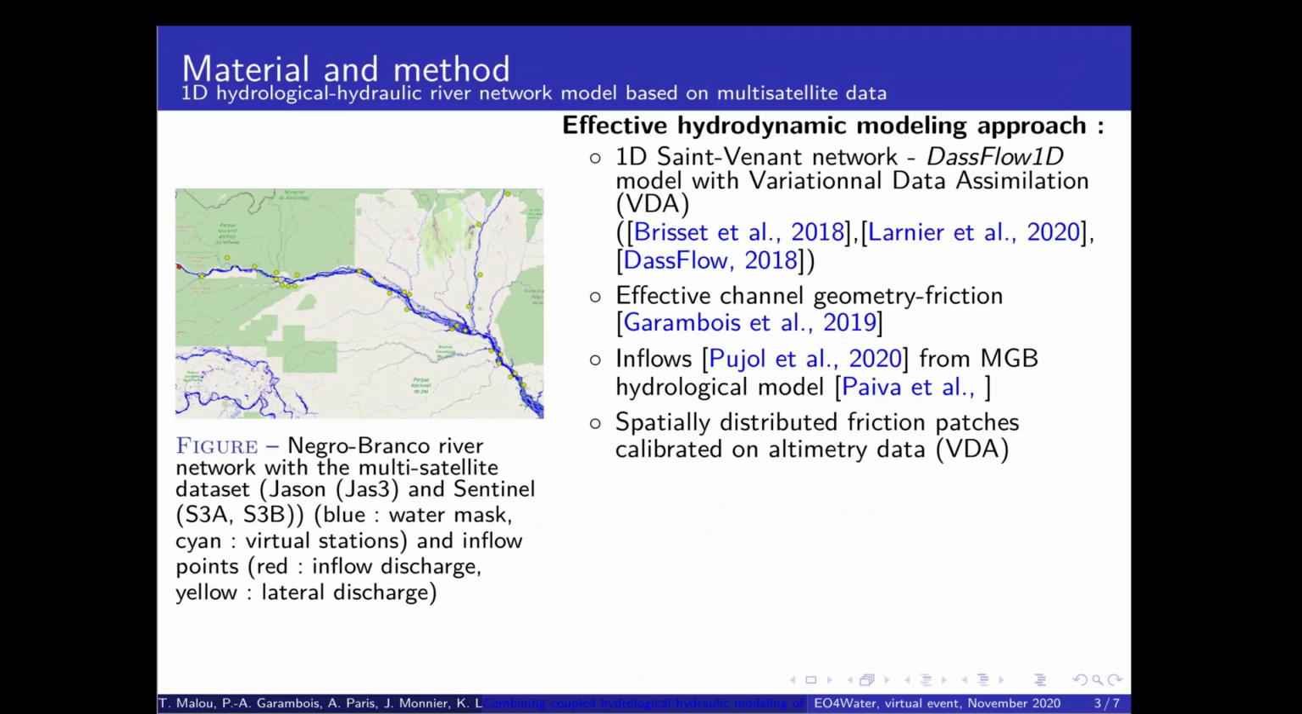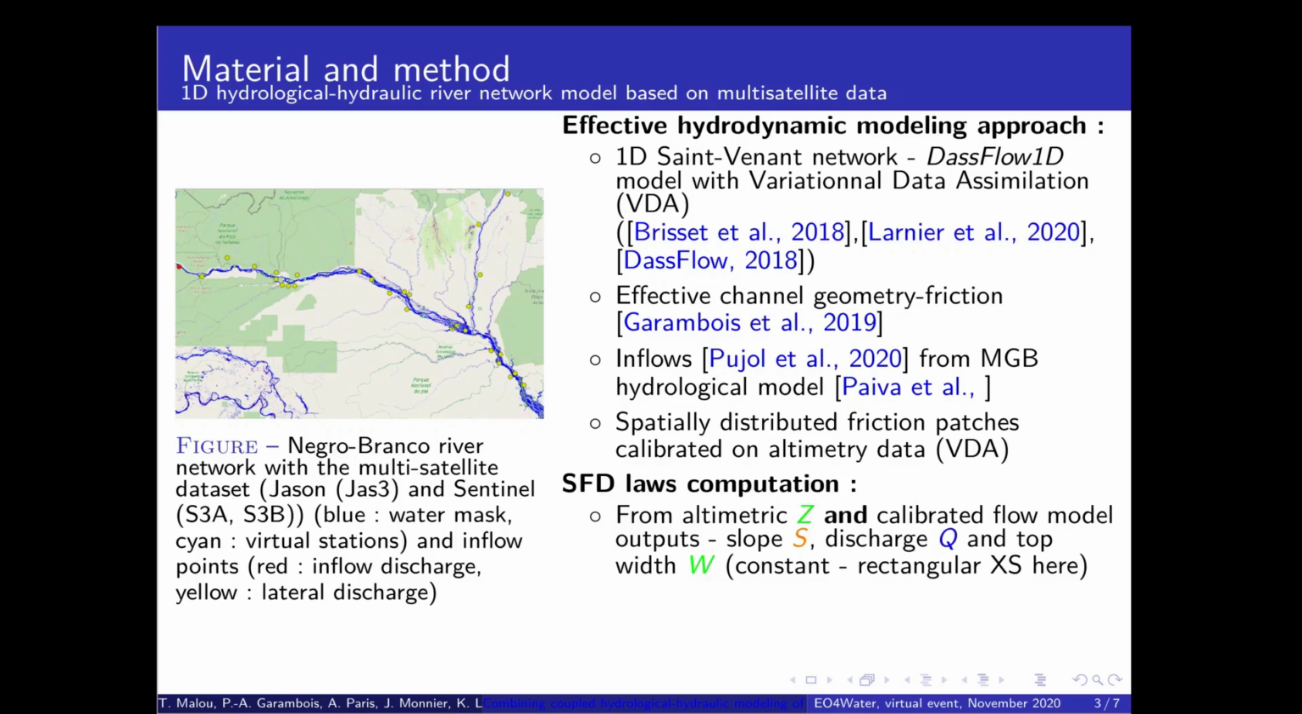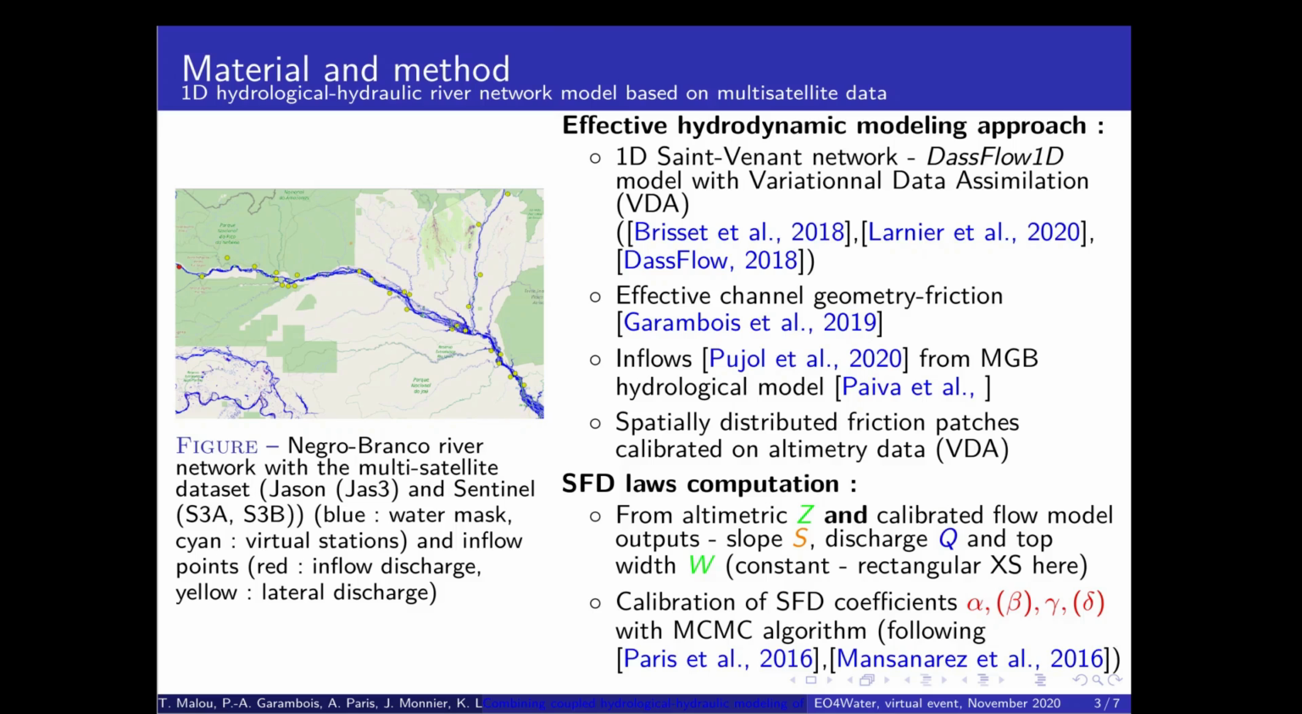extrapolator. This study is illustrated on the Rio Negro-Rio Branco network located just above a major confluence and hence affected by a backwater effect. The river flow model is the Saint-Venant equations. The multi-satellite data, such as the Pekel water mask, the altimetric data, and the MGB model are used to construct the effective model. Once the effective model is calibrated, the slope and the discharge are extrapolated from the model output to complete the satellite data. And then the altimetric and extrapolated data are used to calibrate the set of parameters.